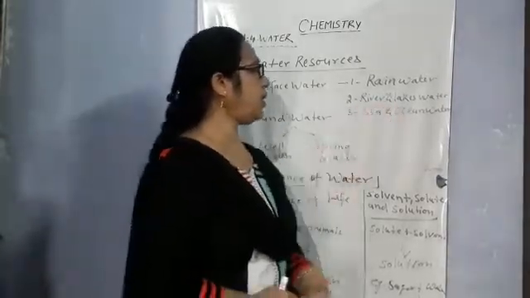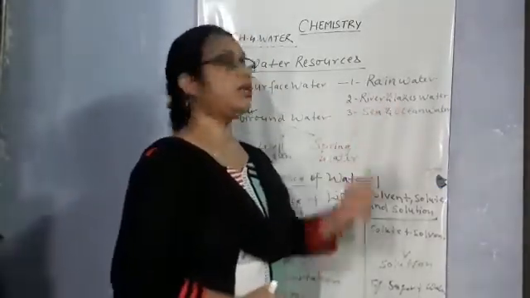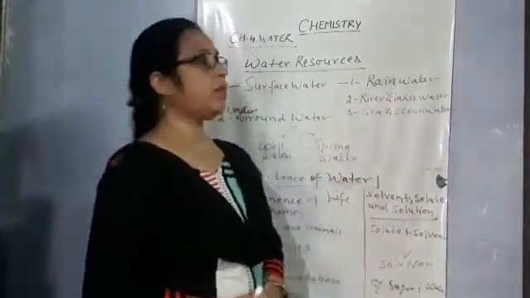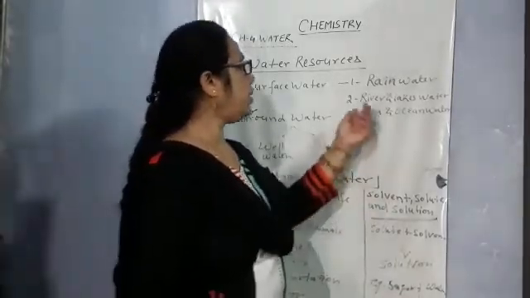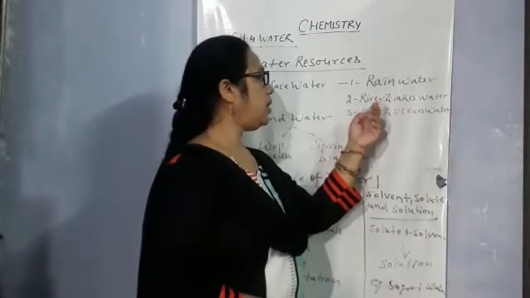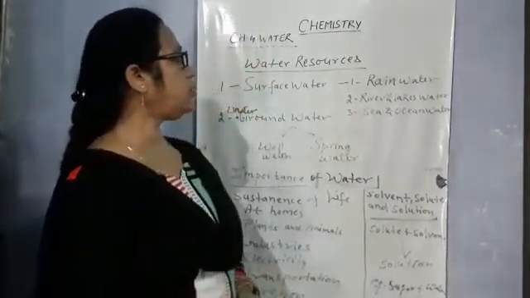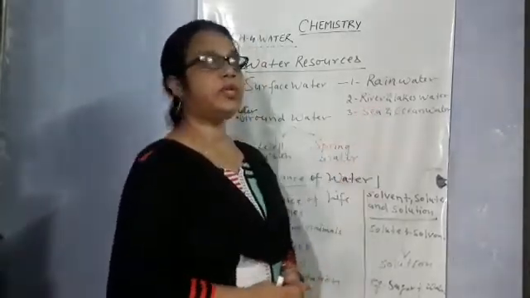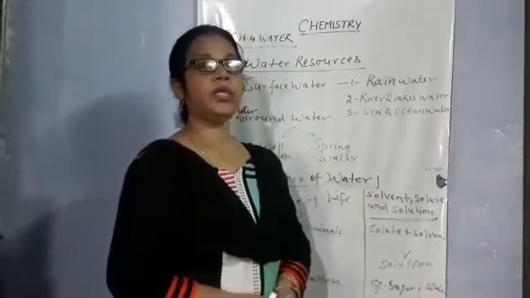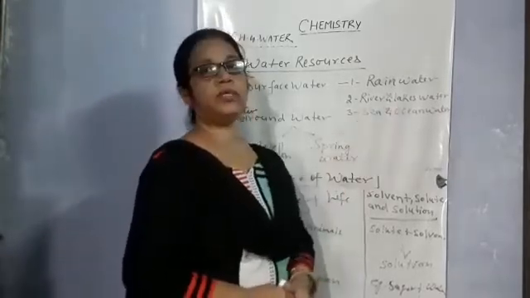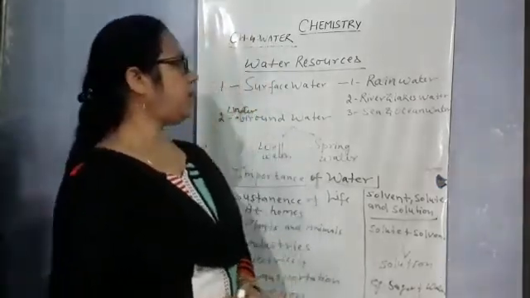And second is river and lake water. When the rain occurs, the water collects in rivers and lakes. River and lake water are not pure. Many impurities like mud, clay, and germs are present in river and lake waters. So we cannot use them directly for our daily essential works. We can use the river and lake water after removing the impurities.